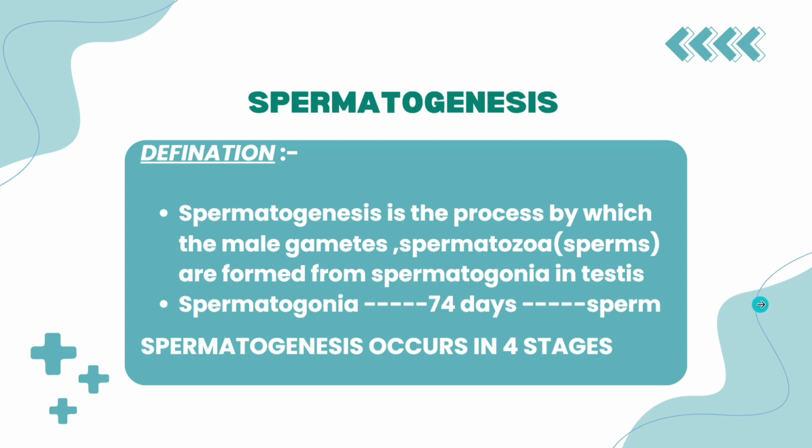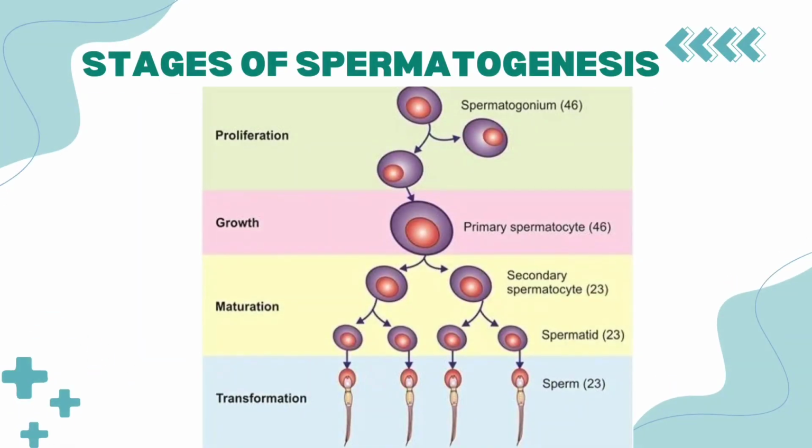Spermatogenesis occurs in 4 stages: stage of proliferation, stage of growth, stage of maturation and stage of transformation. In a gist, in the stage of proliferation, each spermatogonia is a diploid cell, that is 23 pairs of chromosomes are present in them. Next it forms the primary spermatocyte in the stage of growth.